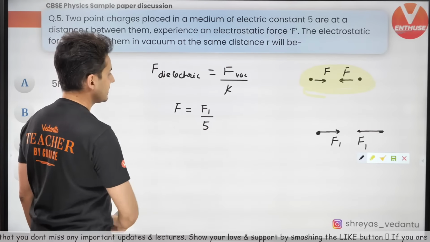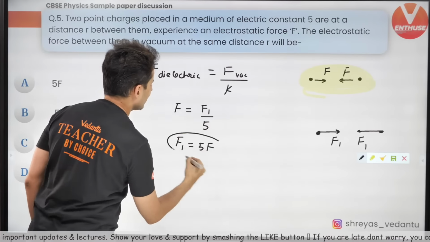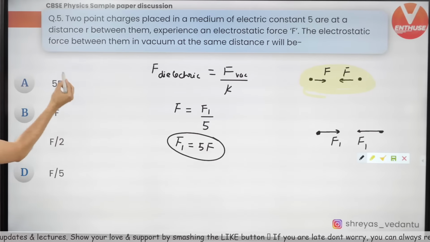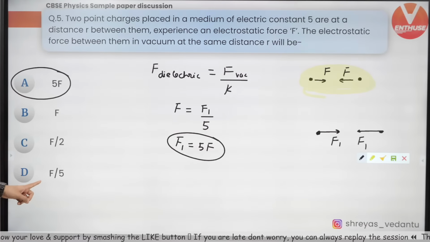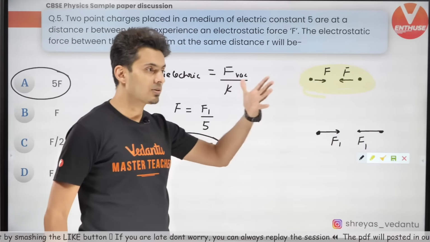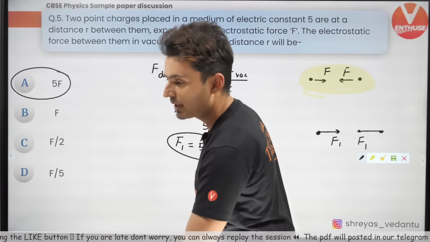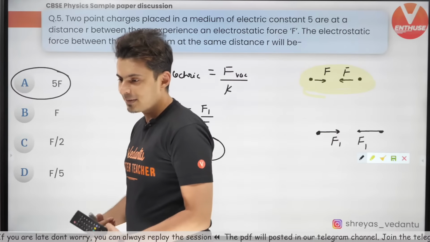So that's it, guys. The question asked is the new force. F1 is 5 times F. That's the answer, 5F. Where is it? Here. A lot of people might mark this, be careful. That's not the correct answer. The question is the force in air, so it will be 5 times more. Be careful. Very good. Nikhil, you made a silly mistake. It's not option D.